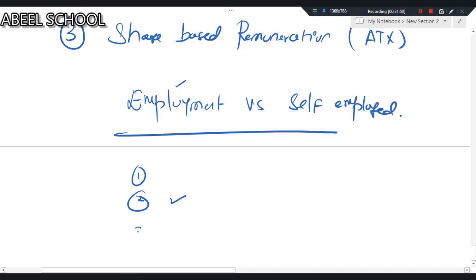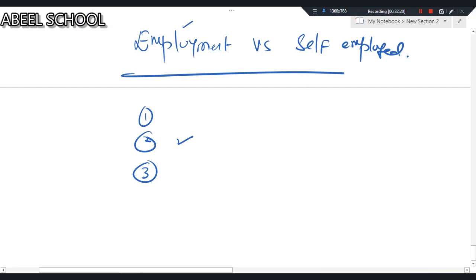Third, in case of employment, your employer gives you the tools. Simply, your employer gives you the assets so that you can give the services. So you can write all the tools will be given to the employee by the employer. In case of self-employed, obviously you will have to arrange for all the tools.